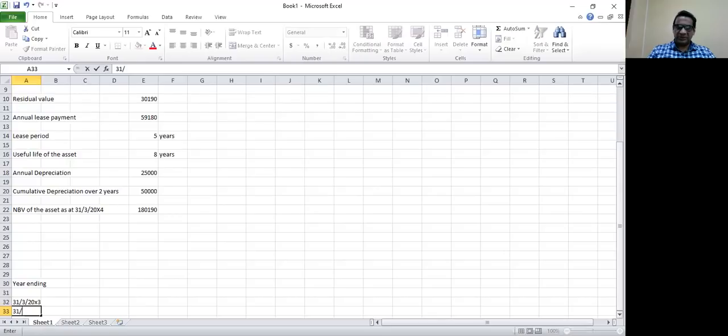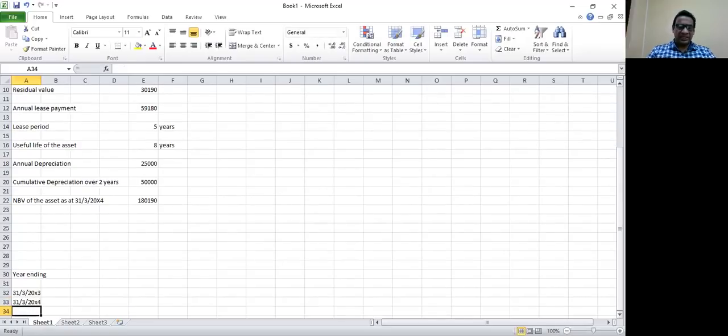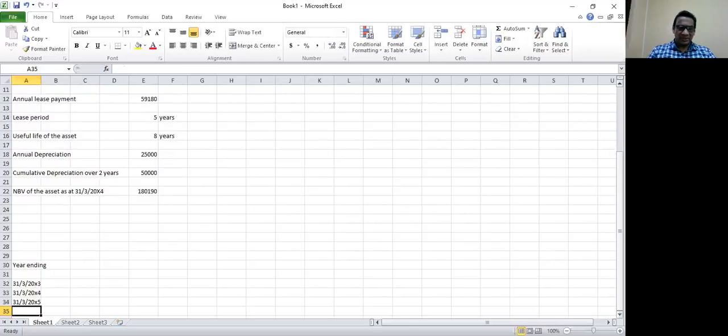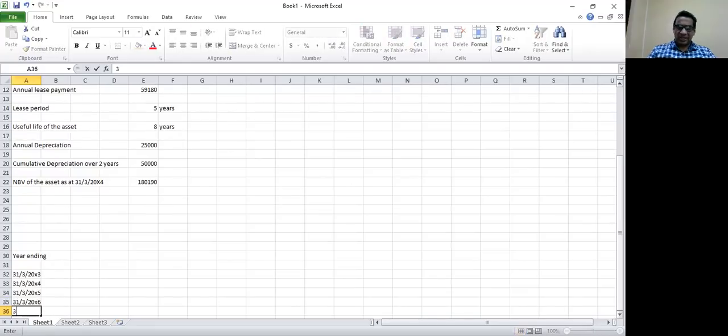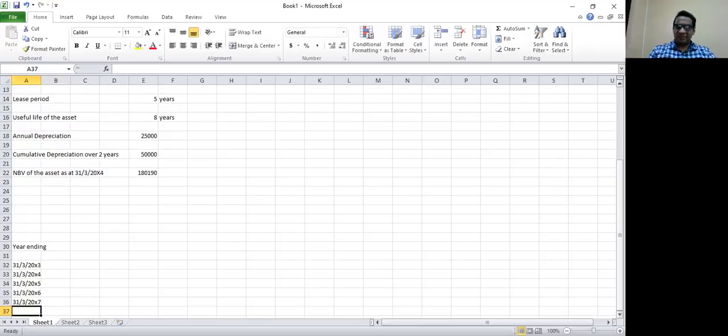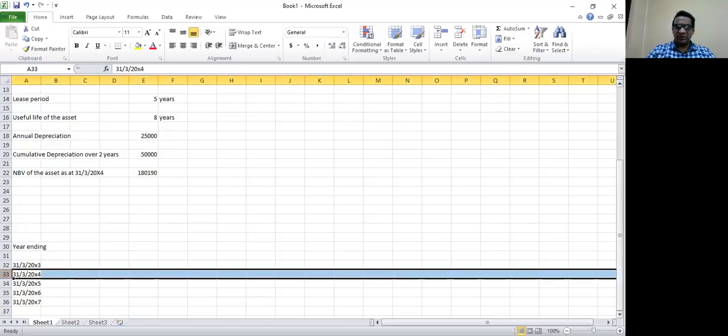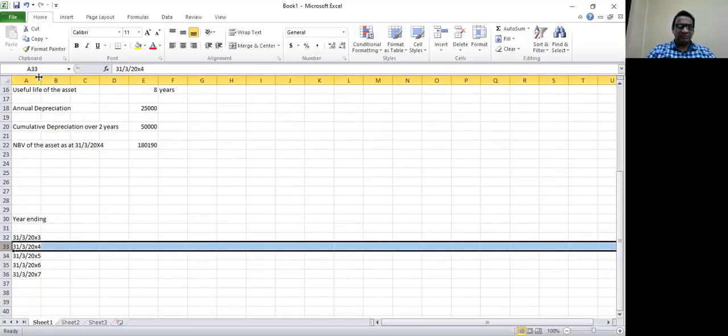Second year would be 31st of March 20x4. We know the lease is for 5 years, so I can continue this: 31st of March 20x5, 31st of March 20x6 and 31st of March 20x7. But remember, we need to only focus on 31st of March 20x4. So here, ending these dates.